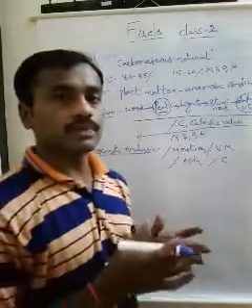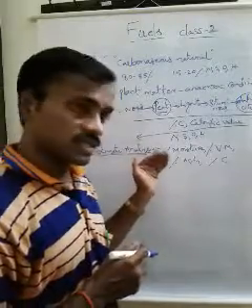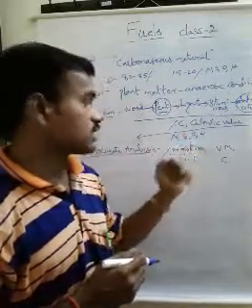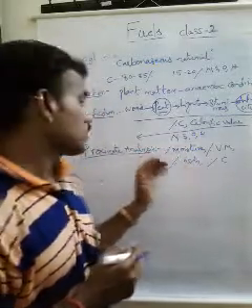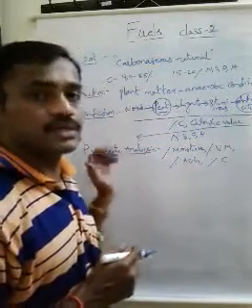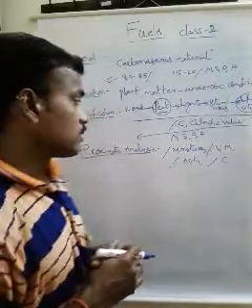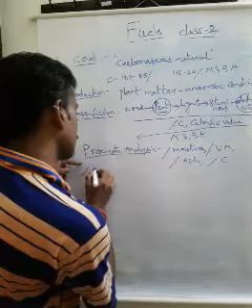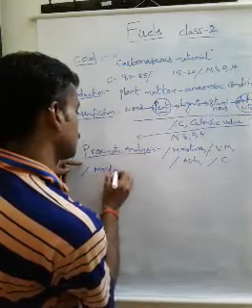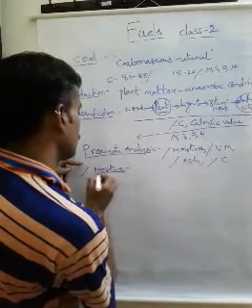To determine the percentage of moisture content, volatile impurities, ash, and carbon in the given coal sample, this proximate analysis method is used. First is determination of the percentage of moisture in the given coal sample.